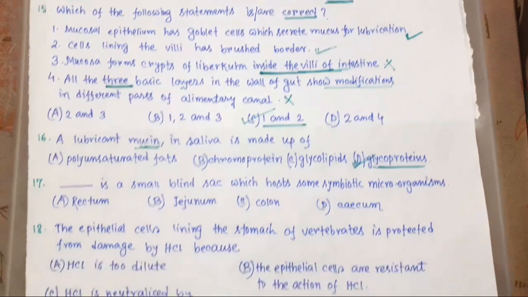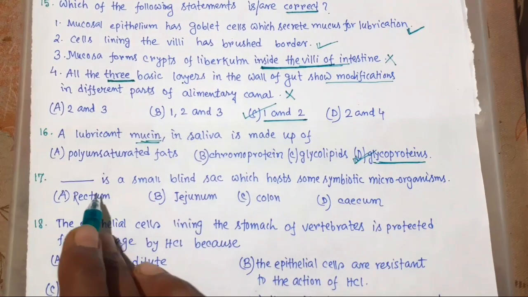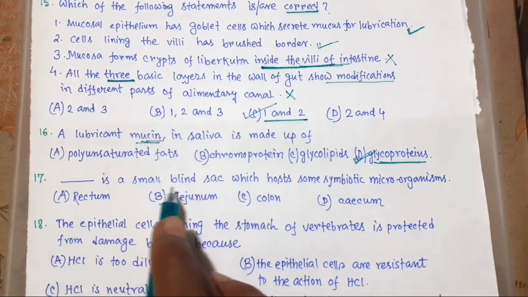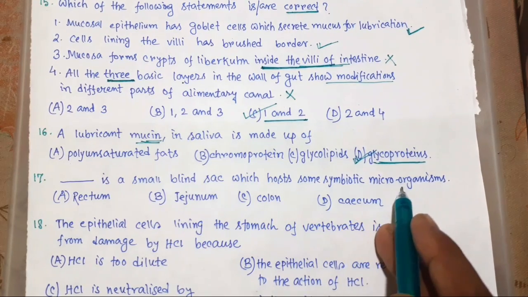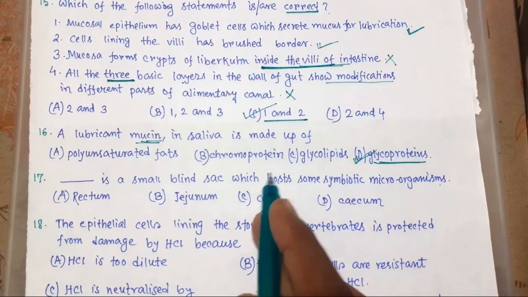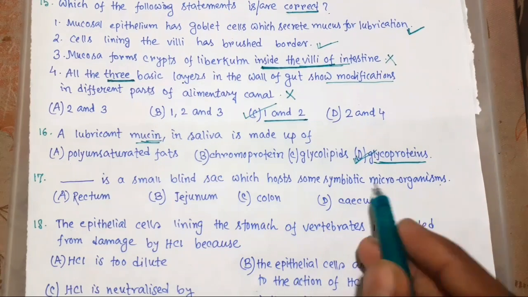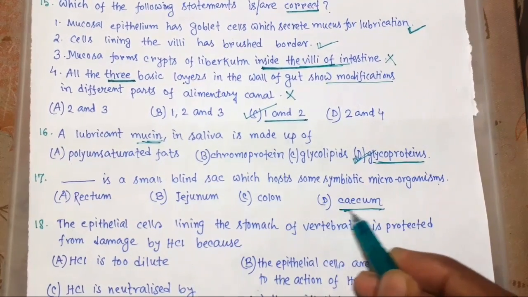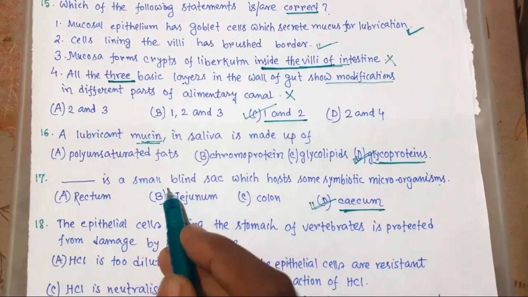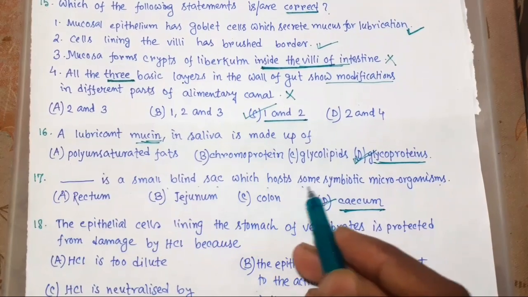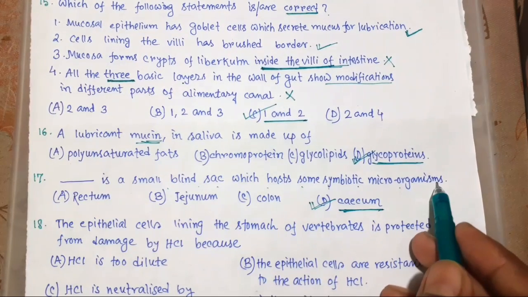So now 17. Blank is a small blind sac which hosts some symbiotic microorganisms. The answer is cecum. It is clearly given in NCERT that cecum is a small blind sac which hosts some symbiotic microorganisms.